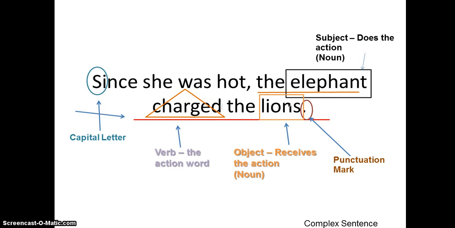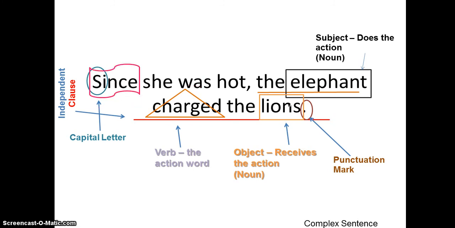Do you remember what this one was called? Independent clause, because this one can stand on its own. The elephant charged the lions is a complete sentence, all on its lonesome. It's got the subject, it's got the verb, it's good, it's set.